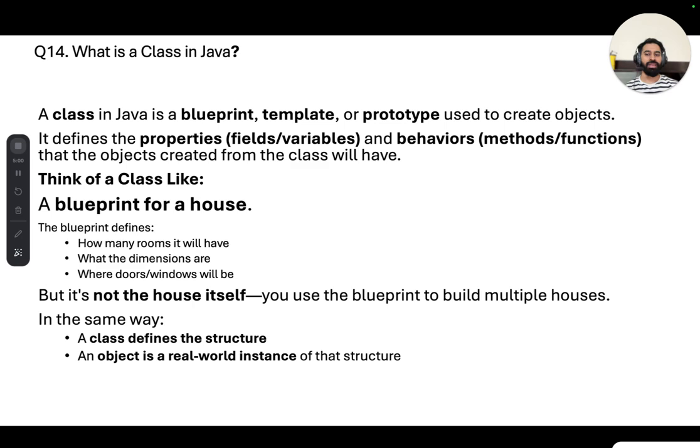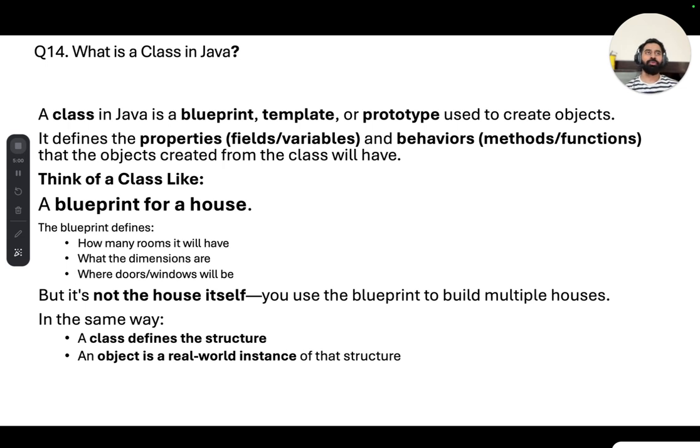In the same way, a class defines the structure, and an object is the real world instance of that structure. So when we talk about class, of course the object comes into the picture. But before moving to the object, let me explain why a class is useful. A class is useful because it provides us encapsulation. Encapsulation means grouping the data and behavior together. As in a class, we keep the property and the behavior in the same portion, so that is called a class, right? That is actually encapsulation, where we are combining or grouping this data and behavior.